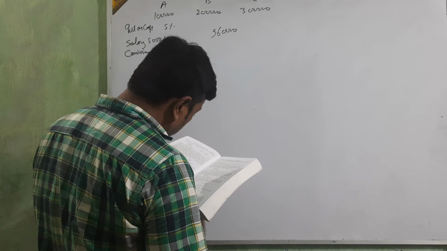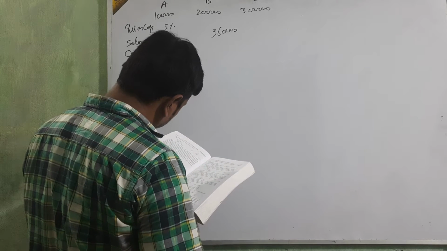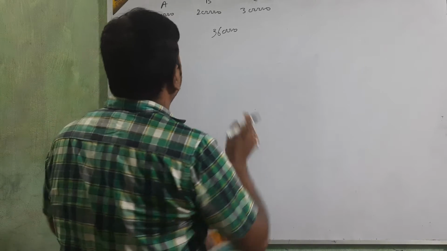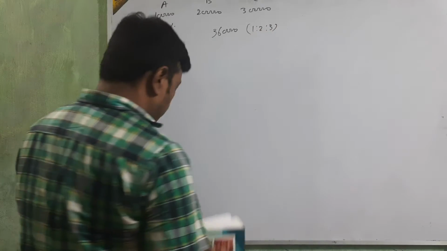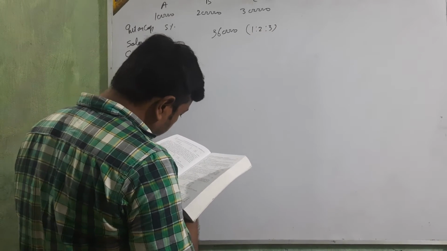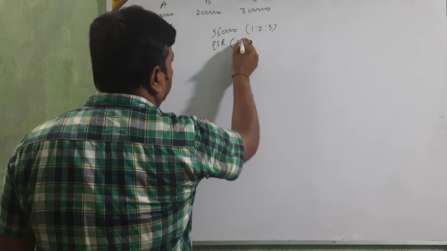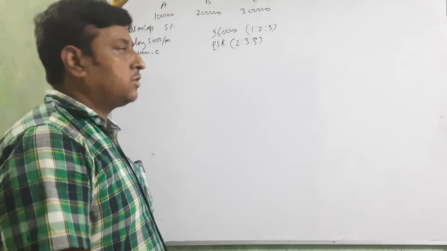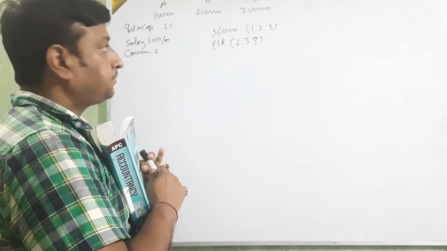That will be distributed in the ratio of capital, it means 1:2:3, but the profit sharing ratio is 2:3:5. Okay beta? Now we are going to start how to solve this type of question.